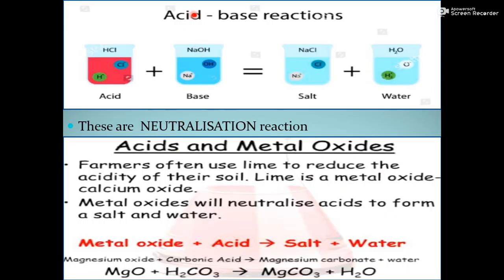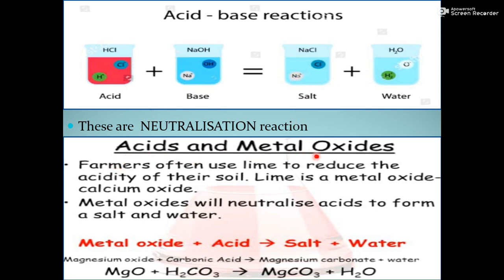Now the acid reacts with base. देखिए, this one is acid, this one is base. When acid and base both react with each other, then a salt and water will form. And in the previous chapter, we have discussed that when salt and water are formed by the reaction of acid and base, those reactions are known as neutralization reactions. क्या बोलते हैं reactions को? Neutralization reaction. So acid and base reaction is neutralization reaction.